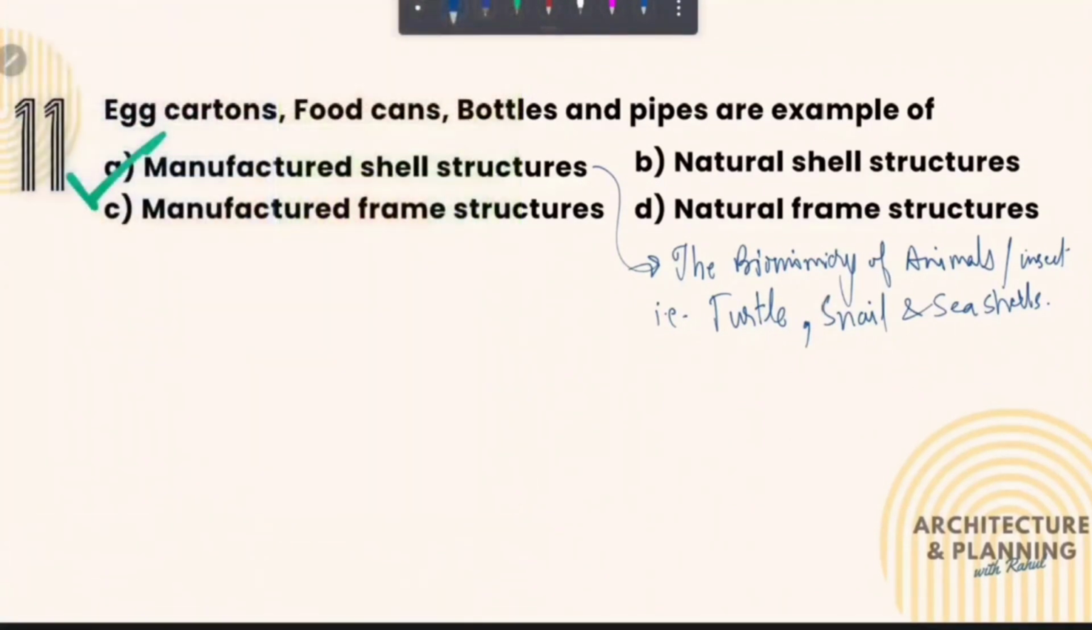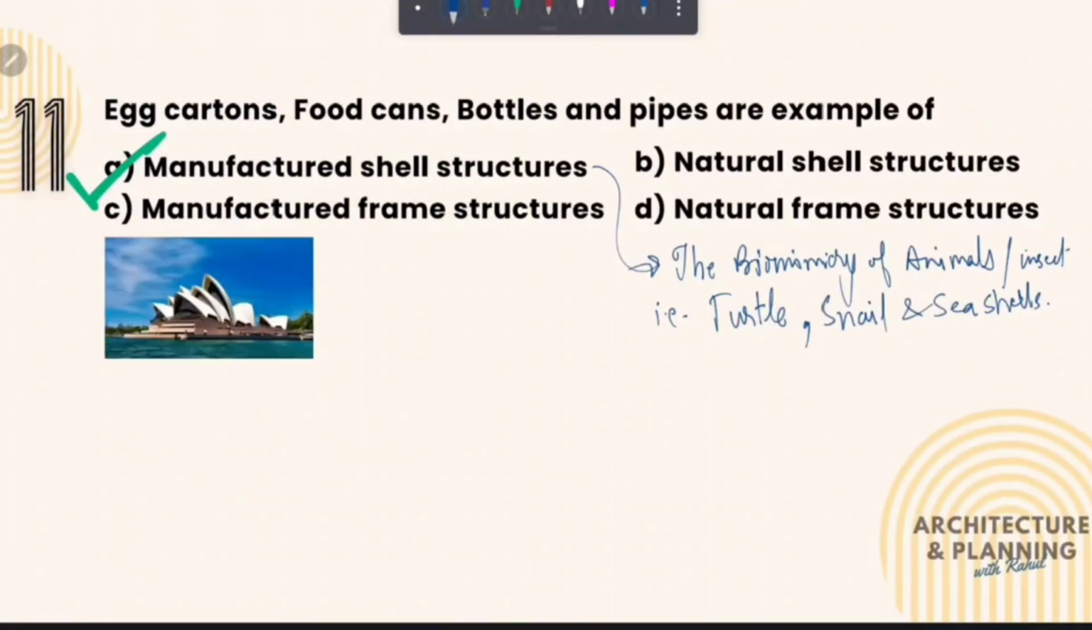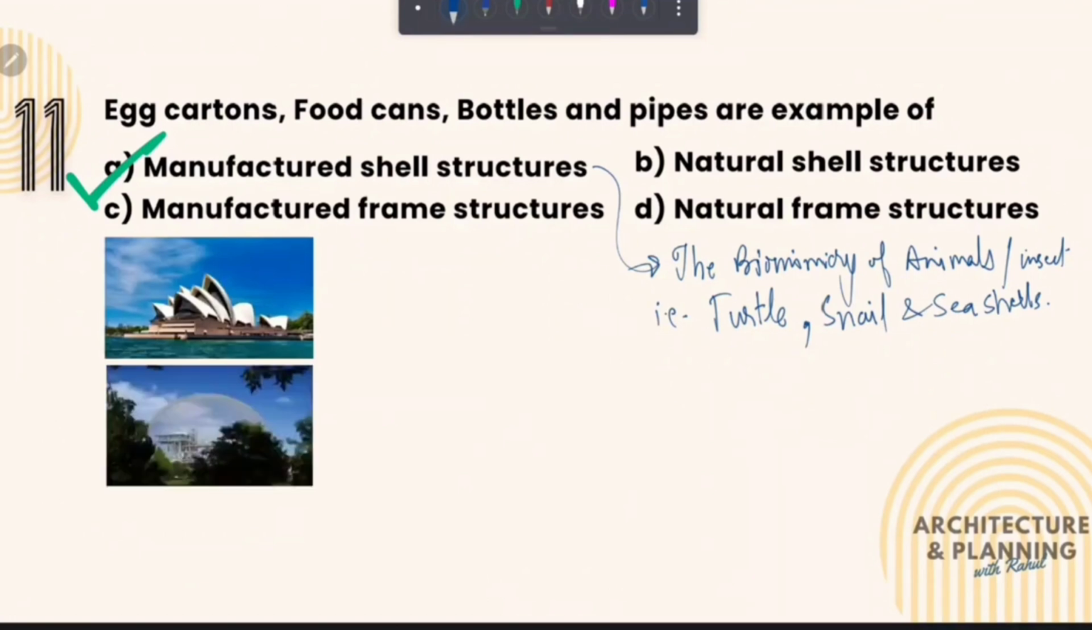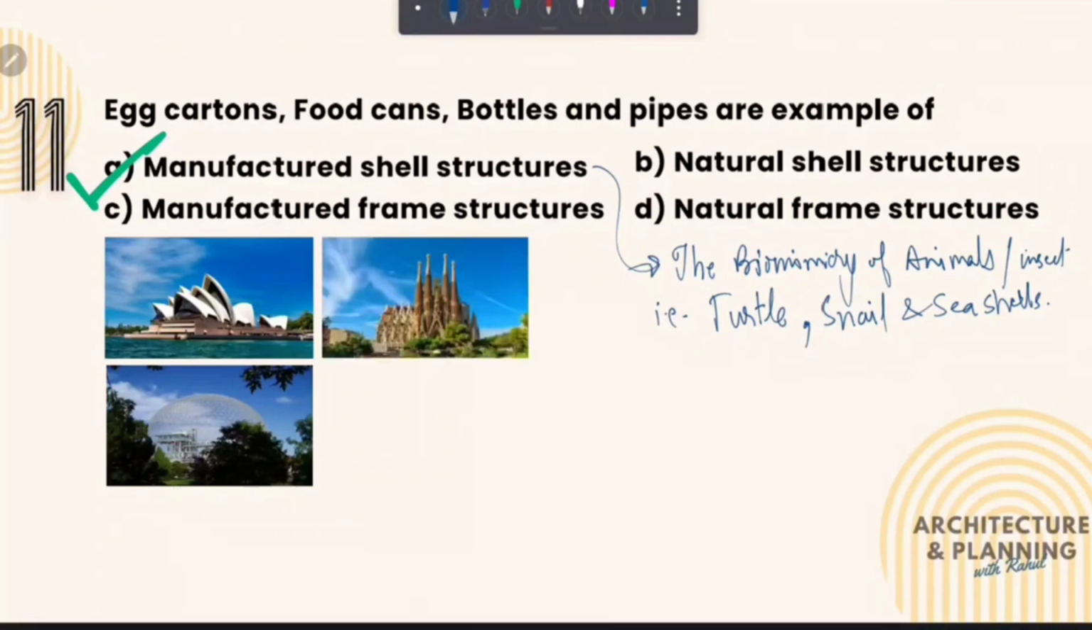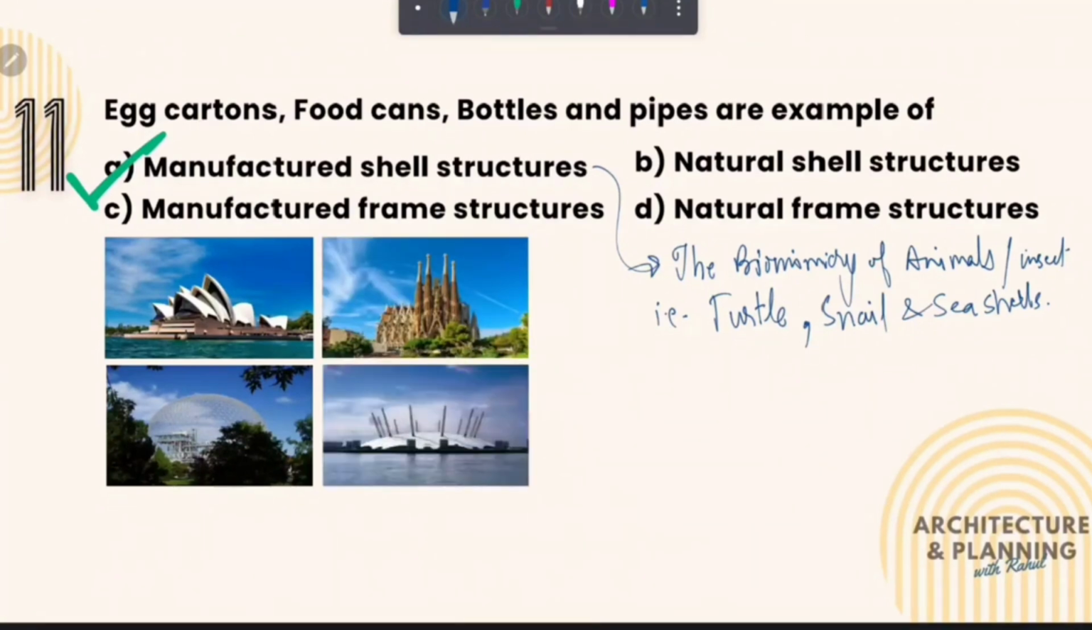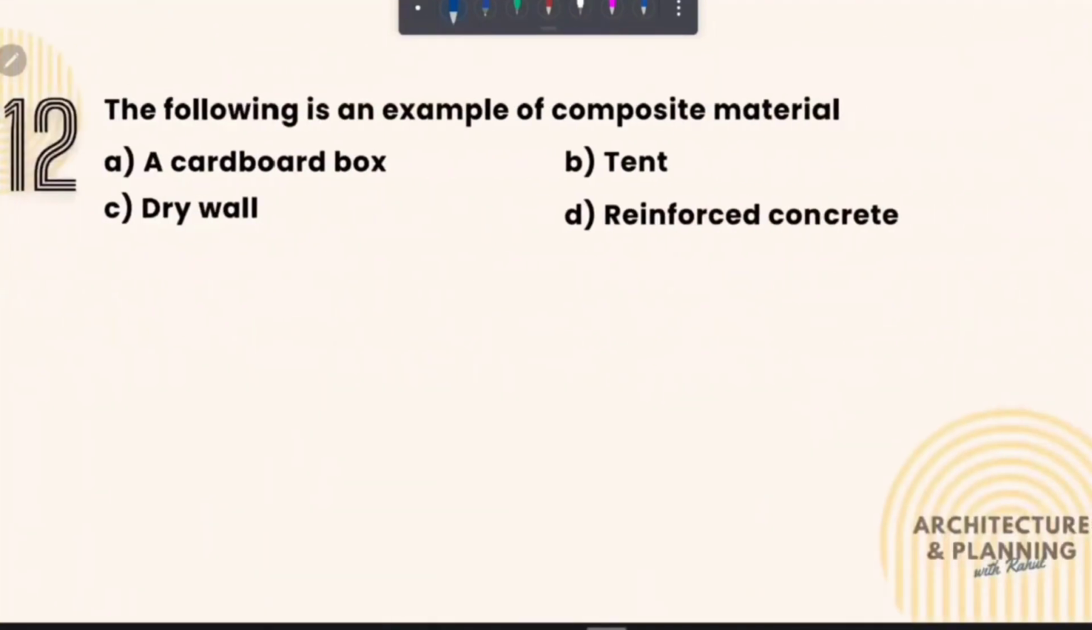So some architecture examples of shell structures are Sydney Opera House, Montreal Biosphere of Canada. La Sagrada Familia is an exceptional example of shell structure. Millennium Dome and Louvre of Abu Dhabi. Let's move to the next question.